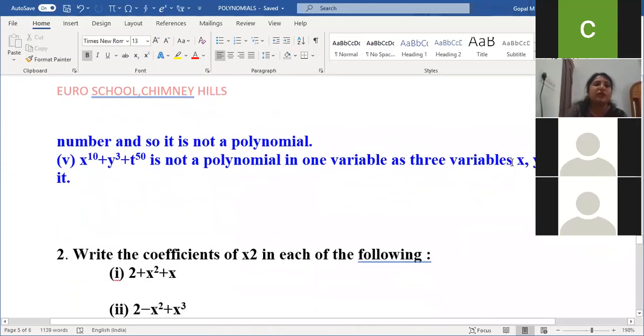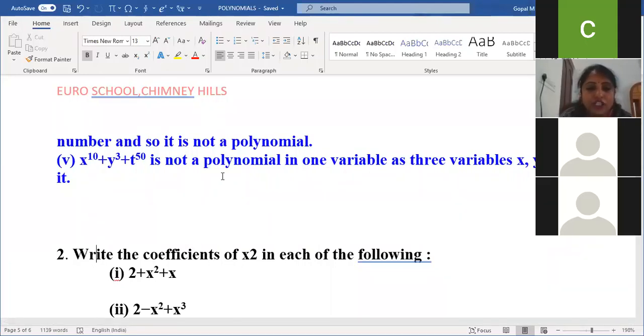Next, come to the fifth one. x power 10 y cube plus t power 50 is not a polynomial in one variable. It is a polynomial, but they are telling it is not a polynomial in one variable, as three variables occur in it. Am I clear, children?